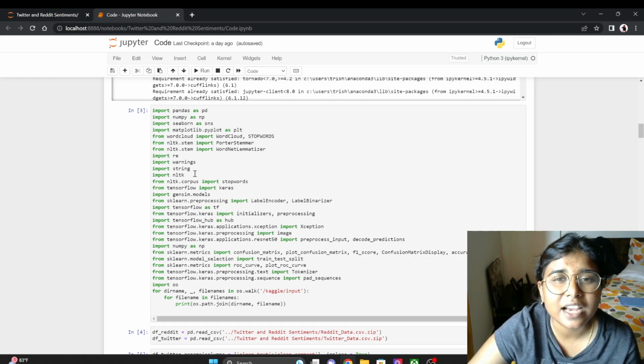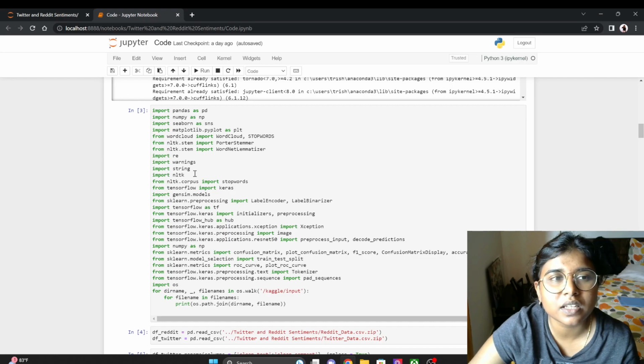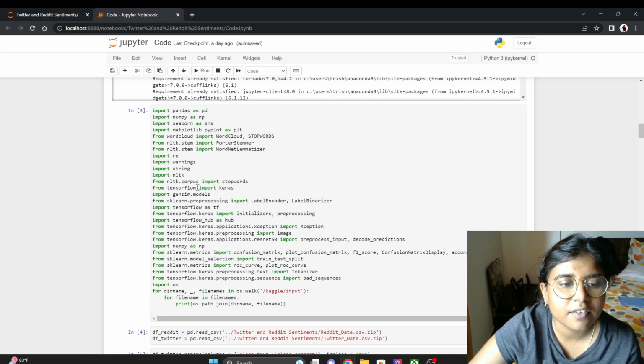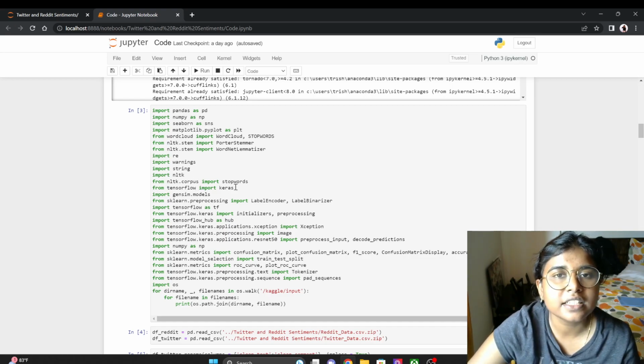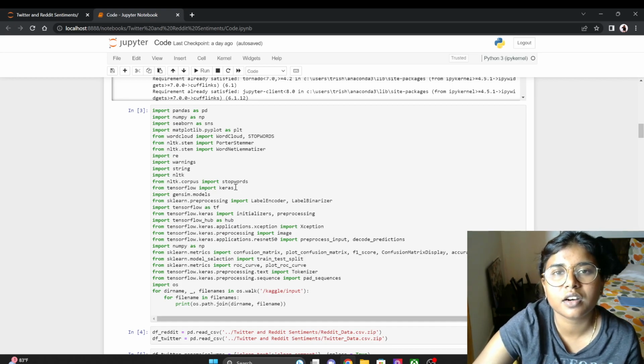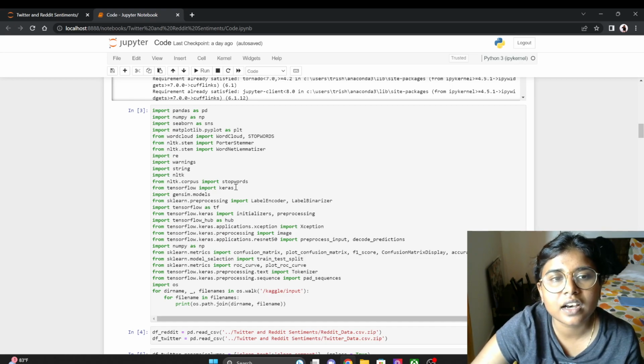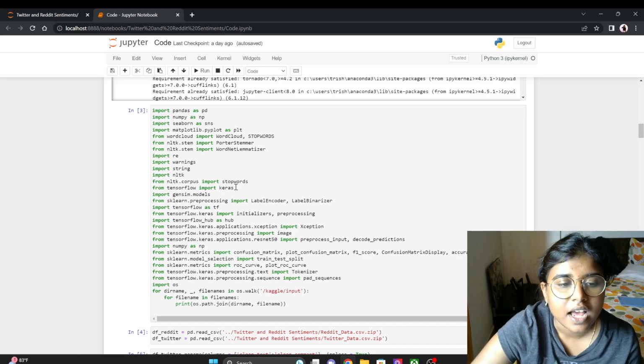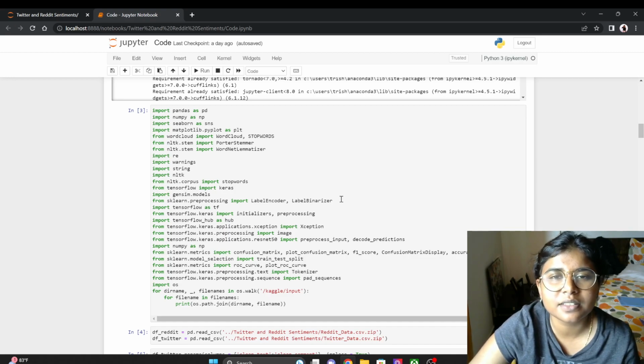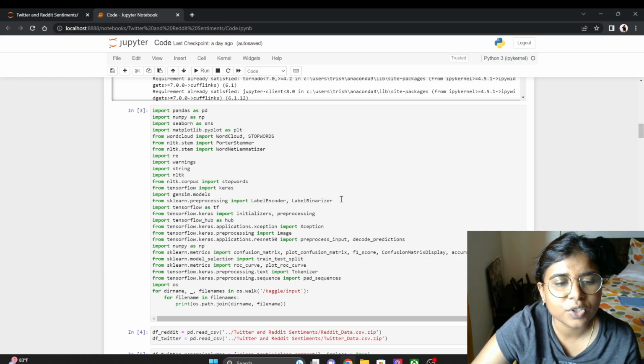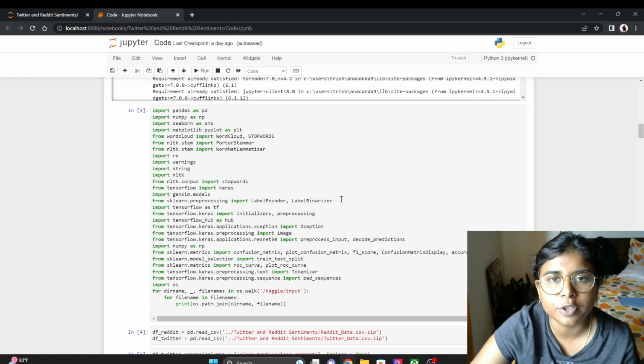Then I have also used NLTK, which stands for Natural Language Toolkit. It is necessary to import it because we are using a dataset that contains human languages. Then I've also imported TensorFlow. TensorFlow is a huge library and a huge asset for machine learning projects, because as long as you know which function to import from TensorFlow, your project will go really well. I have also used scikit-learn here, which allows us to make algorithmic based decisions and classify data according to the patterns in the datasets.